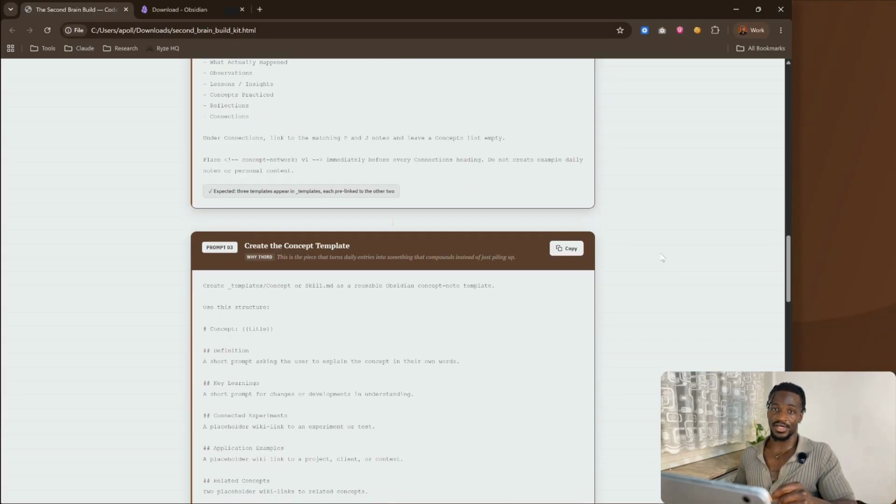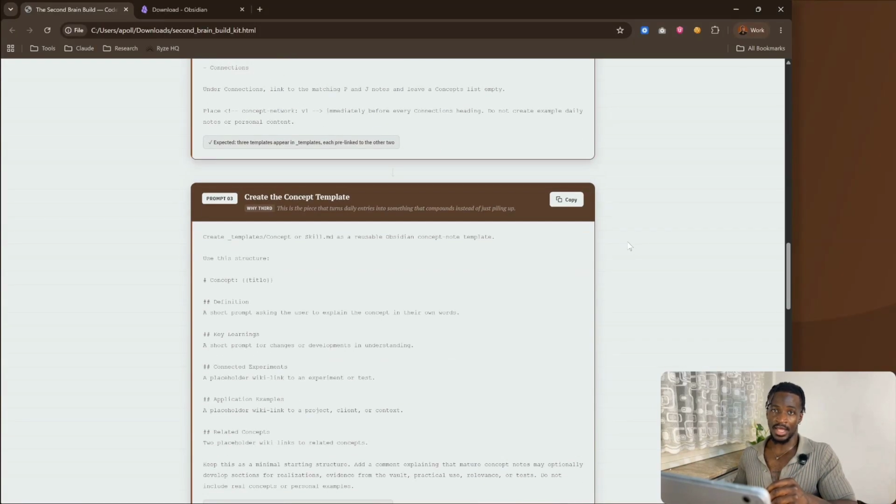The third prompt is for the concept template. Now, concepts are really the central part of the second brain. They're what ties everything together. A concept is really any idea that turns up recurringly. If I have a specific thing that I notice tends to turn up a lot, or that's very important to me at a given time, I'll save it as a concept file. And because it's saved as a concept file, every daily journal or work log that references that, I'm able to link into it. And that's how you get those really large nodes.